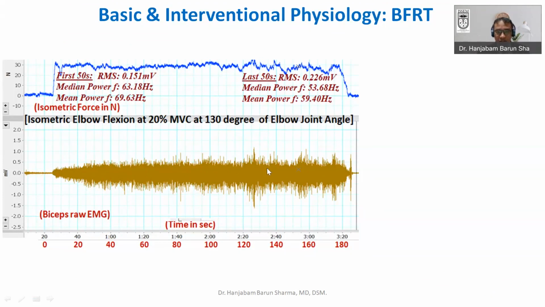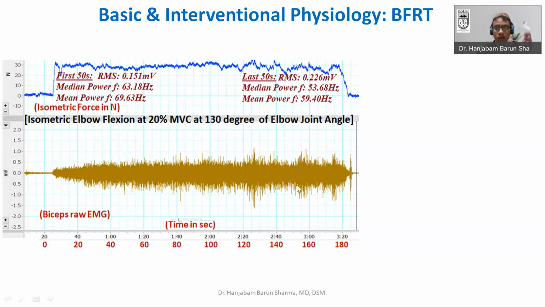So you can see just by visual inspection that the height of the bicep raw EMG interference increases. Now you can quantify this by using the RMS, the root mean square. Here you can see that in the first 50 seconds, the root mean square is relatively less compared to the later part, where fatigue is about to reach. This is also demonstrated by measuring the mean and median power frequency, which classically will decrease. So this is the classic example of fatigue.